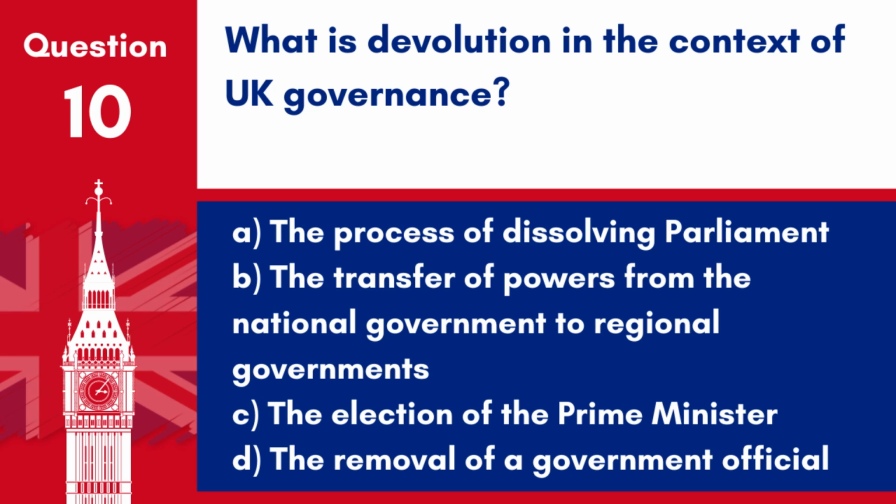Question 10. What is devolution in the context of UK governance? A. The process of dissolving Parliament. B. The transfer of powers from the national government to regional governments. C. The election of the Prime Minister. D. The removal of a government official.